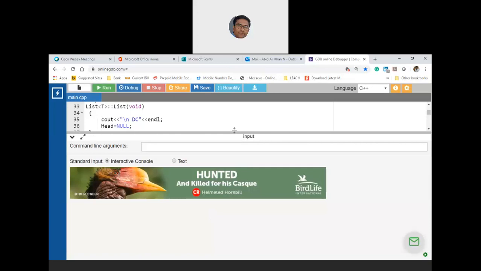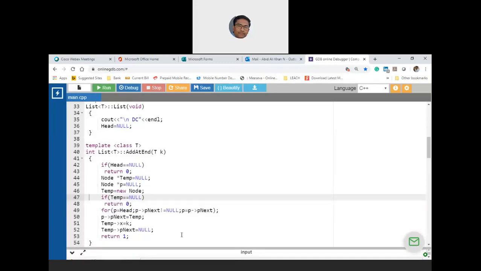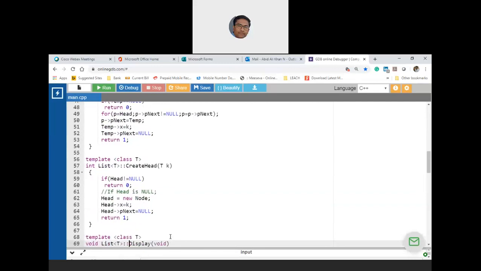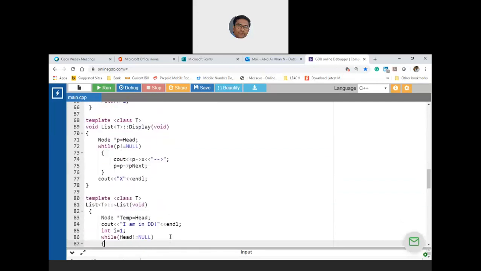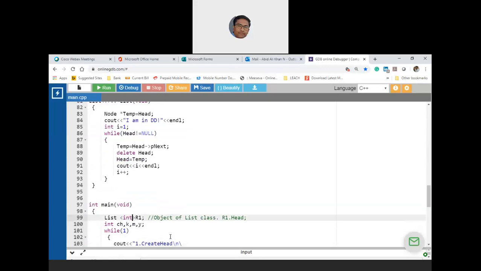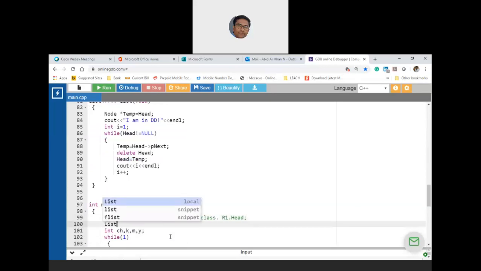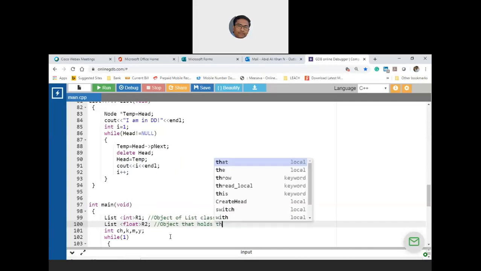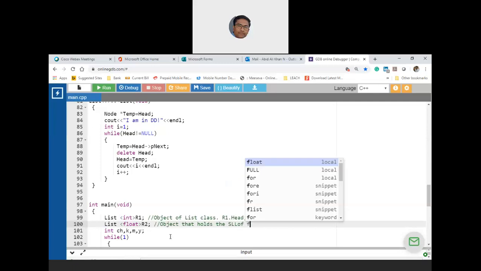Yeah, good. So now let us extend this to the concept of the singly linked list with STL, with runtime polymorphism, with let us say char. I think I took float, right? Let me take float. Let us create another object R2. Okay, so this is an object that holds the SLL of floating point numbers.